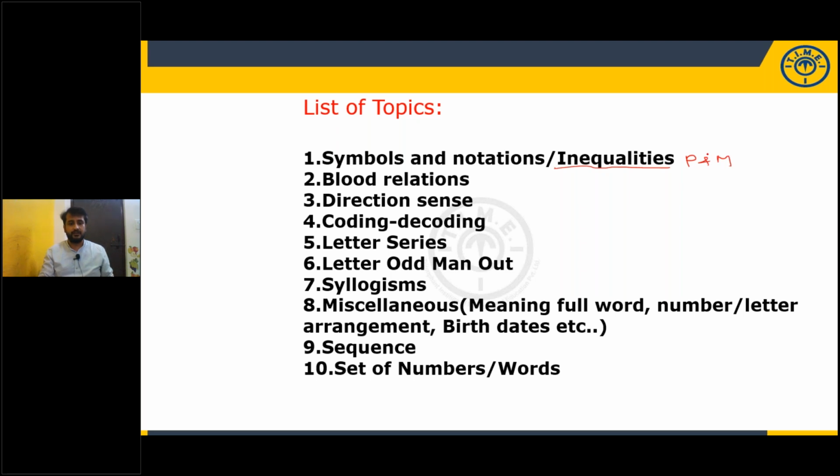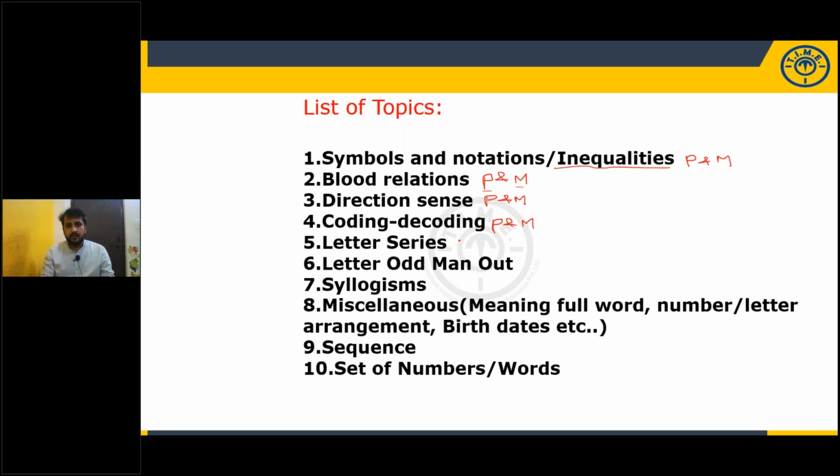Please take a screenshot. Blood relations is also important for prelims as well as for mains. Direction sense is also important for prelims as well as for mains. The level of difficulty of the questions will definitely vary from prelims to mains. In prelims they'll give you very easy, in mains they'll give you easy.